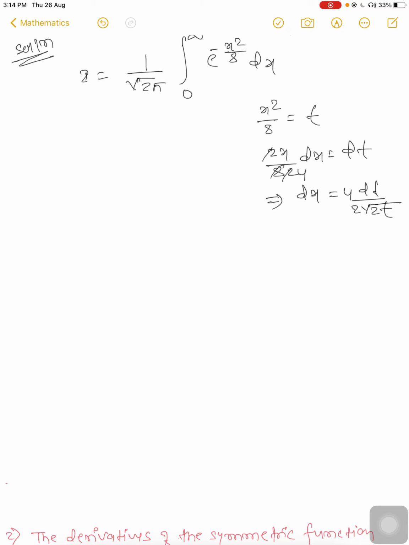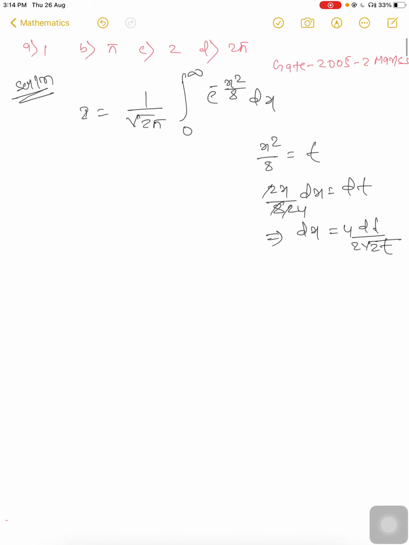The limits will remain the same: when x tends to 0, t tends to 0, and when x tends to infinity, t tends to infinity. Then solve it.